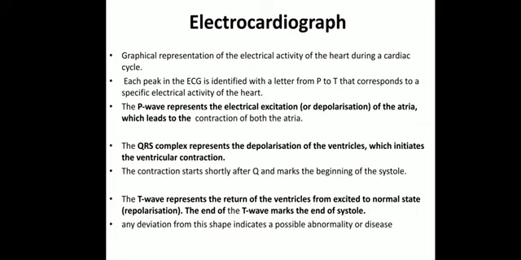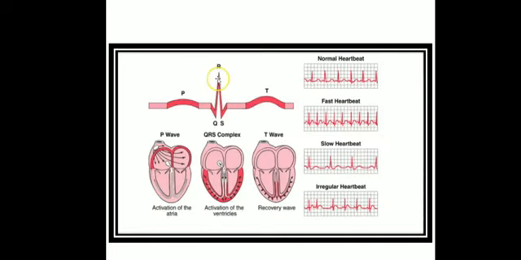Any deviation from this shape indicates the possibility of abnormality. So here is the T shape. Once the ventricles are depolarized, they are again relaxed, and that is given by the T. So P is contraction of the atria, QRS is contraction of the ventricles, while T is the relaxation, the diastole, of the ventricles. Okay, this is about the PQRST. Any deviation from this shape will show abnormal functioning of the heart.